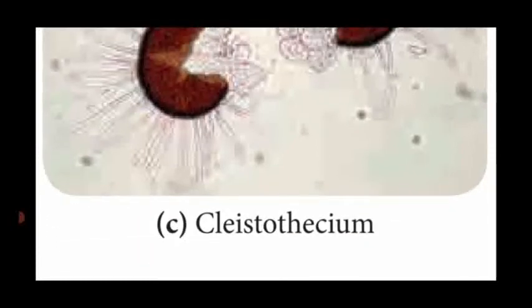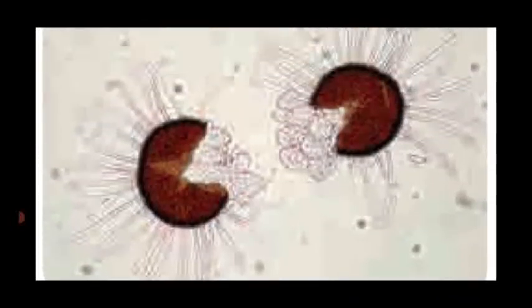Dear students, this structure shows the fruiting bodies of the class Ascomycetes fungi: Cleistothecium, Perithecium and Apothecium.